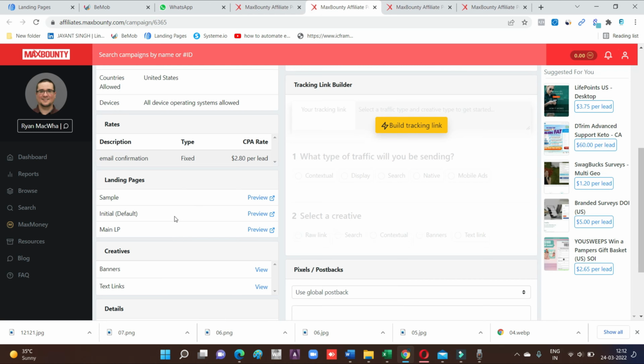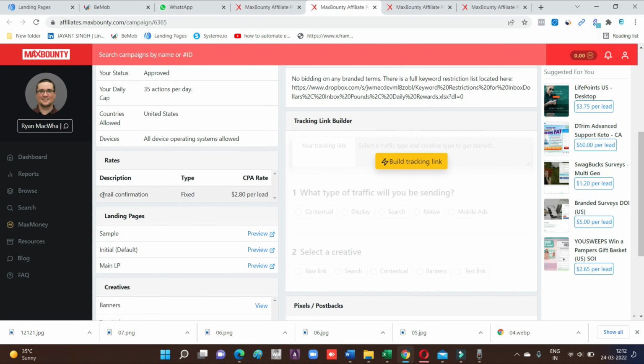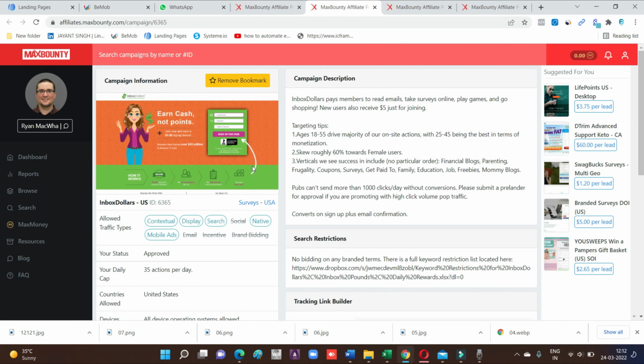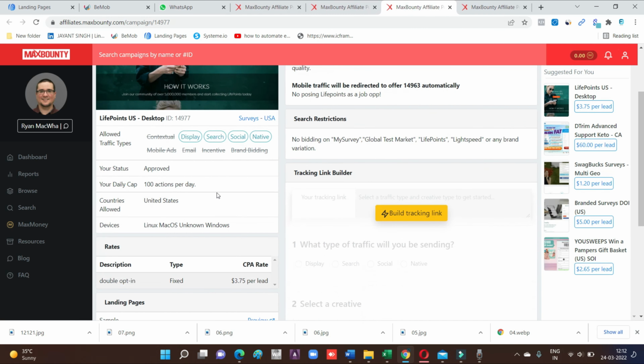Inbox Dollars, another good offer. Yes, this offer is very good. You can try this offer. Email confirmation: the user just has to confirm the email, and you will get paid up to $2.8 per lead. So now imagine how powerful this offer is. If someone confirms his email, you will get paid. Very nice offer. Let's check out other offers too.